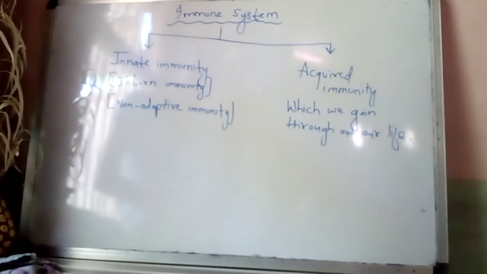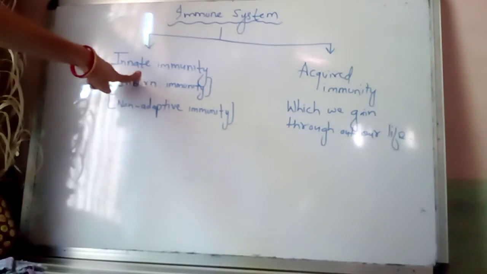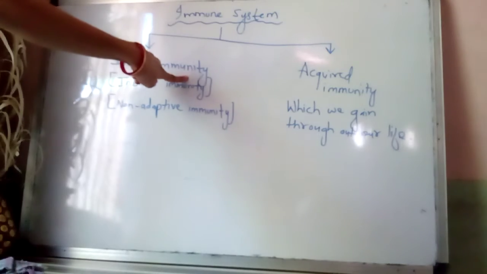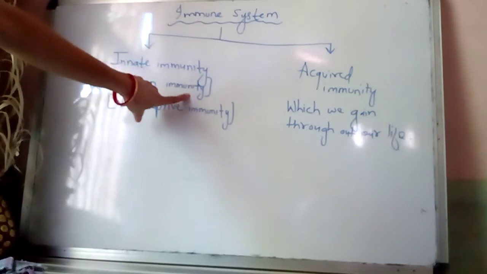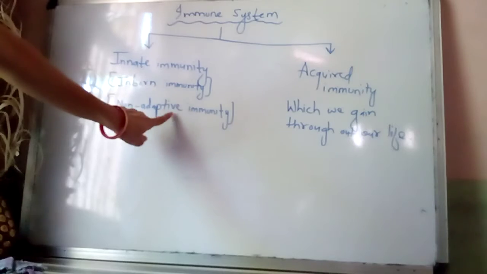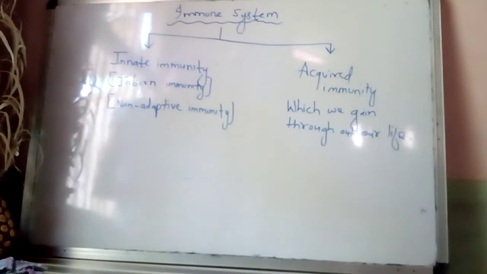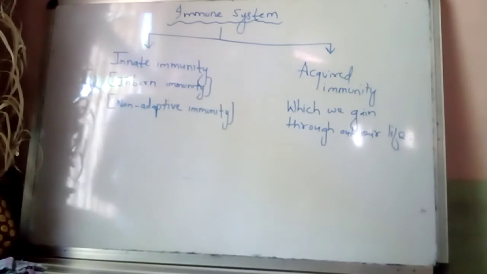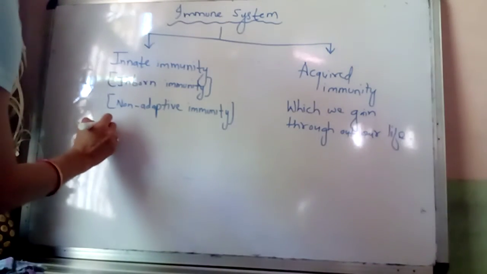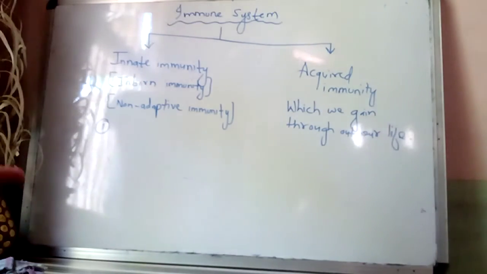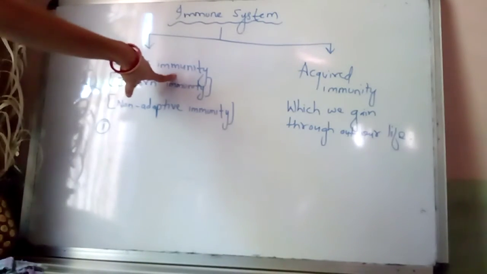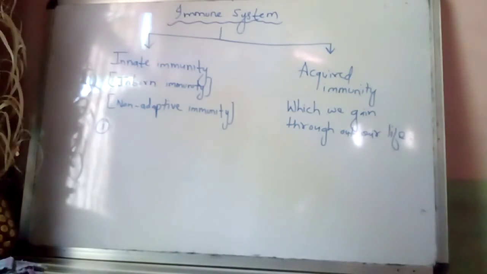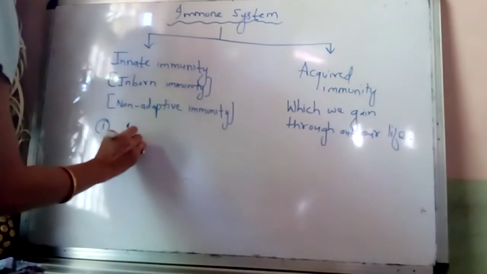Okay, now first of all we will study how innate immunity works, and why it is known as inborn immunity and why it is known as non-adaptive immunity. So like I said, innate immunity does not require any kind of antibodies, so it acts on the pathogen other than antibodies. So there are 4 types of barrier which are involved in the innate immunity to protect our body from the infection. So the first barrier are